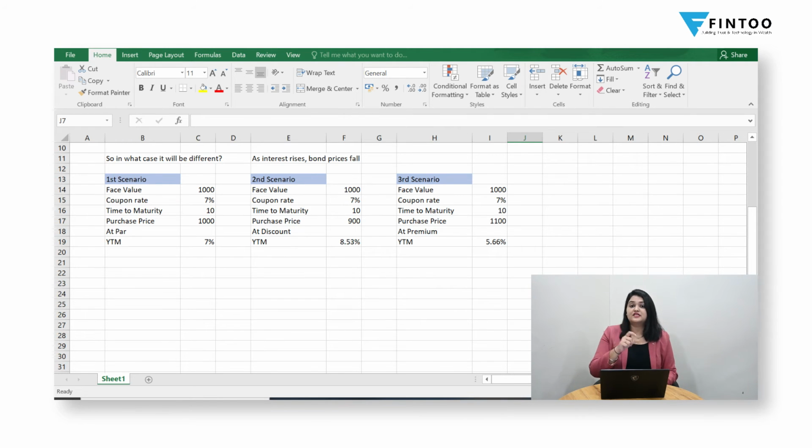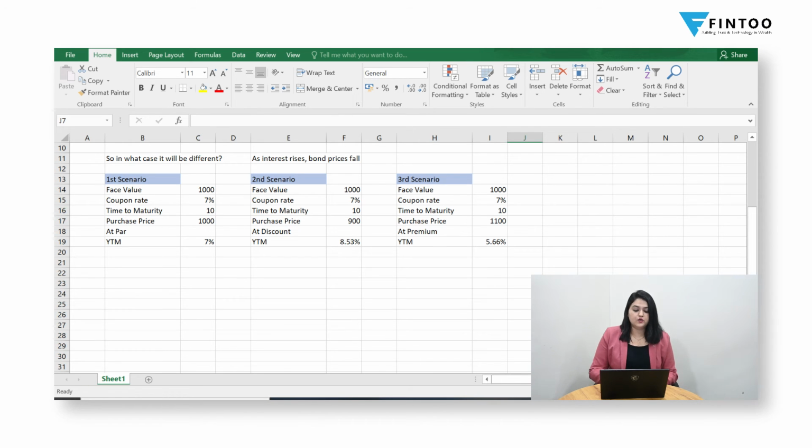Now in which situation will this not be the same? The second scenario that we can see, again the same figures. Let's say we are assuming the same thing. Face value is 1000, coupon rate is 7%, time to maturity is another 10 years. But the purchase price this time, let's assume to be 900. So when I say purchase price is 900, in the secondary market when you're investing into this bond, it is available at a discount. So I can say this is a case of discount. When it is available at discount, what will be the YTM?